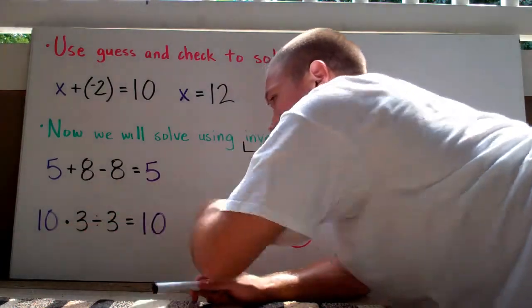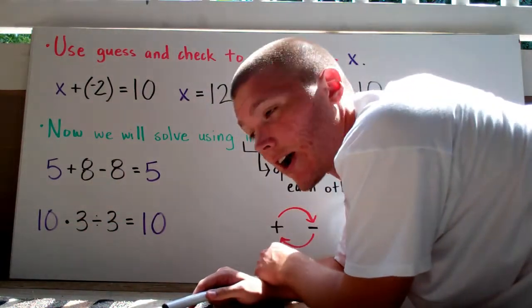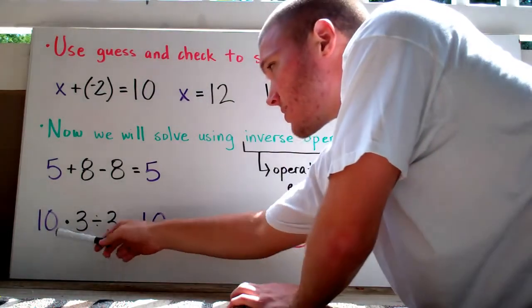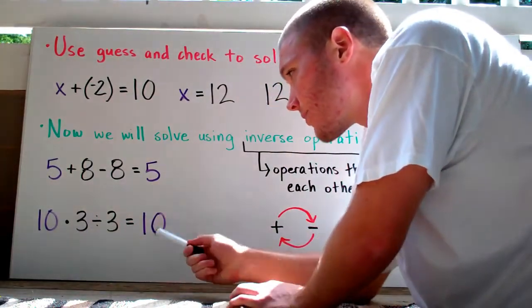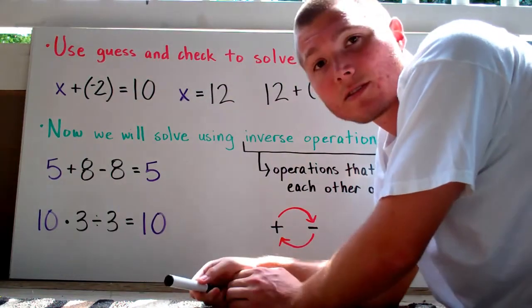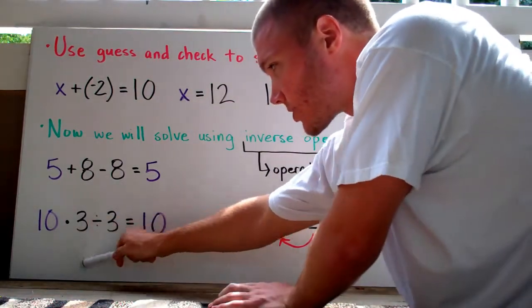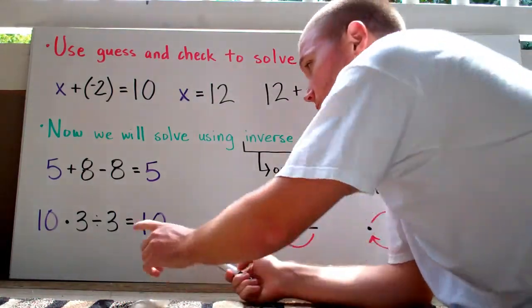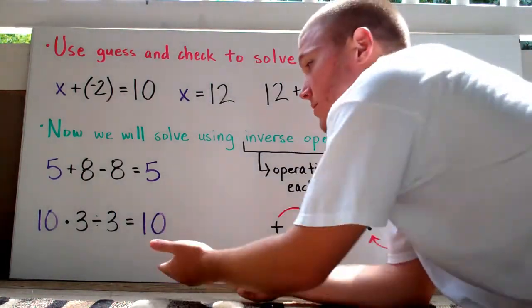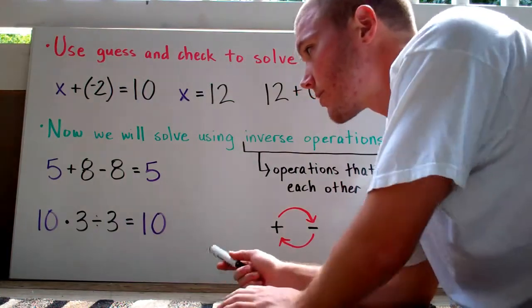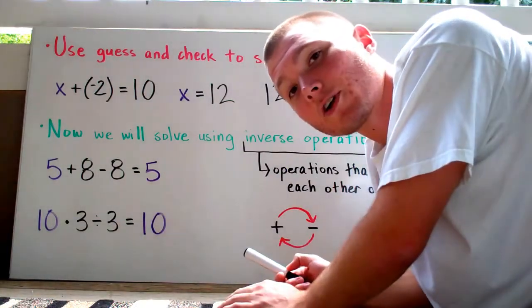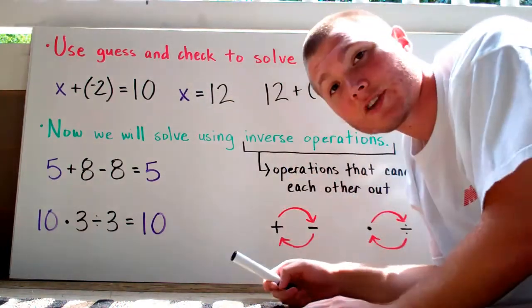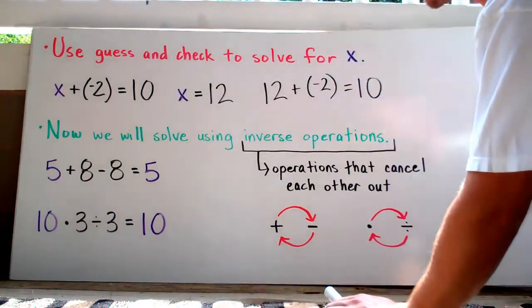Same thing with multiplication and division. They're going to cancel each other out, so you're going to be left with the original value. 10 times 3 divided by 3 equals 10. Right? These are inverse operations. They're going to cancel each other out. 10 times 3 is 30. 30 divided by 3 is 10. So I'm left with the value I started with at the very beginning. So what we need to do is make sure we get used to using inverse operations. They're pretty slick. I like them.